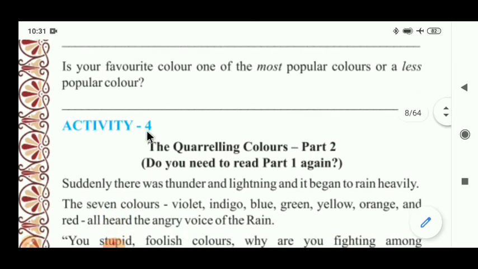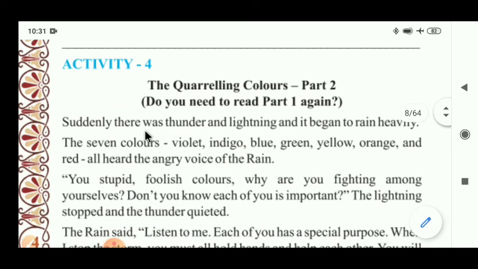Now the most important activity, activity 4, came. Activity 4 is actually the second part of activity 1. In activity 1 we learned about the quarreling colors, part 1. Now in activity 4, the quarreling colors, part 2, we have to understand. Do you need to read part 1 again? If you wish to revise activity 1, you can revise with our earlier video. Now we start activity 4, the quarreling colors, part 2.